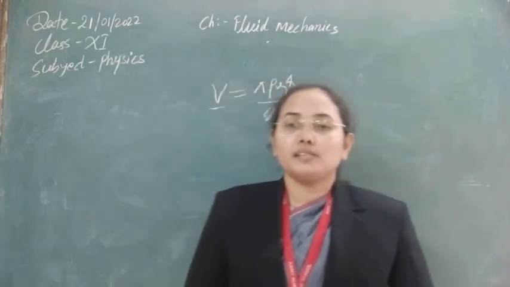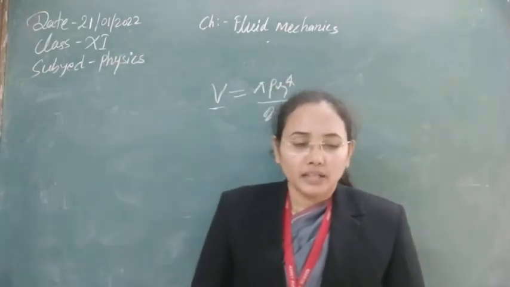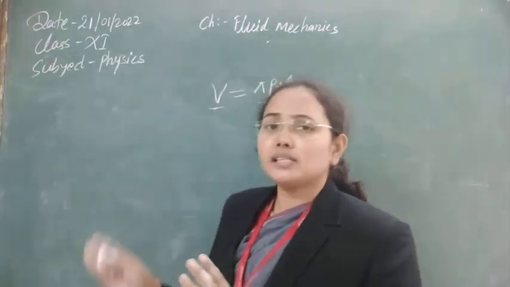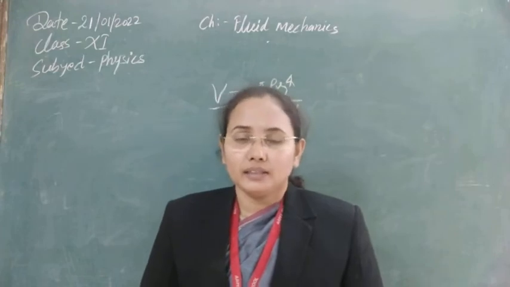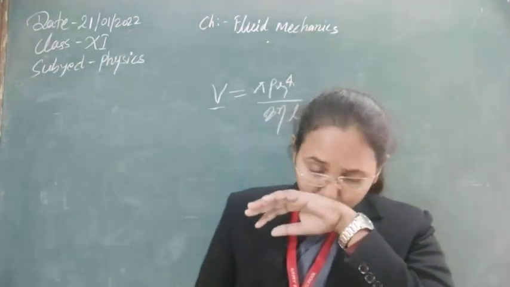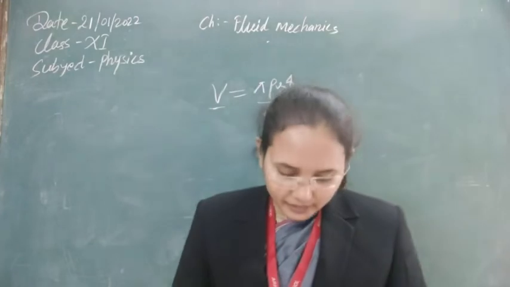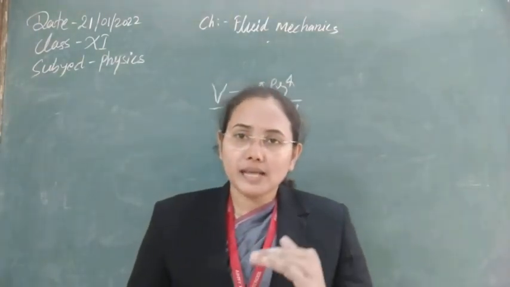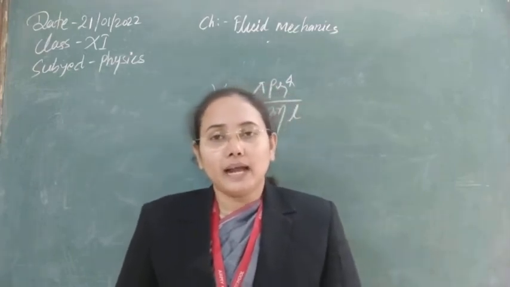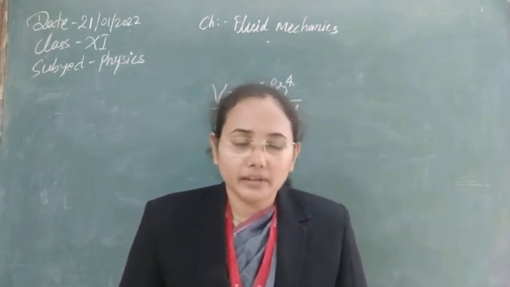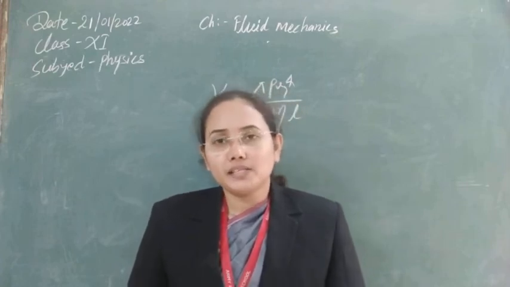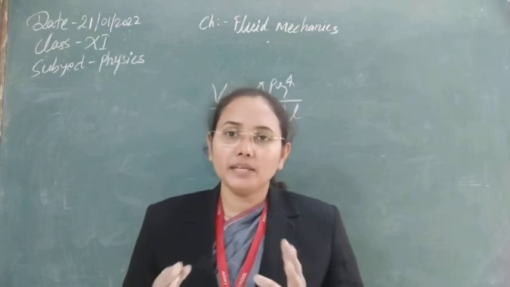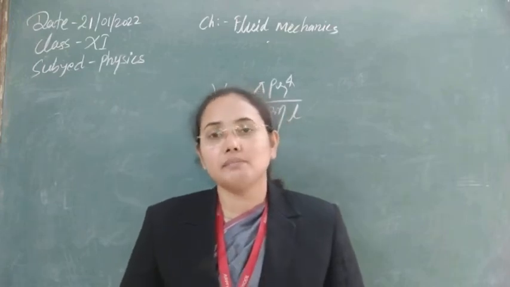The reason is that whenever a raindrop is falling, after some time the situation of terminal velocity is obtained. The upward directional force due to viscous force is balanced by the weight of the raindrop. If the viscous force is balanced by the weight, then obviously the acceleration in the system becomes 0.